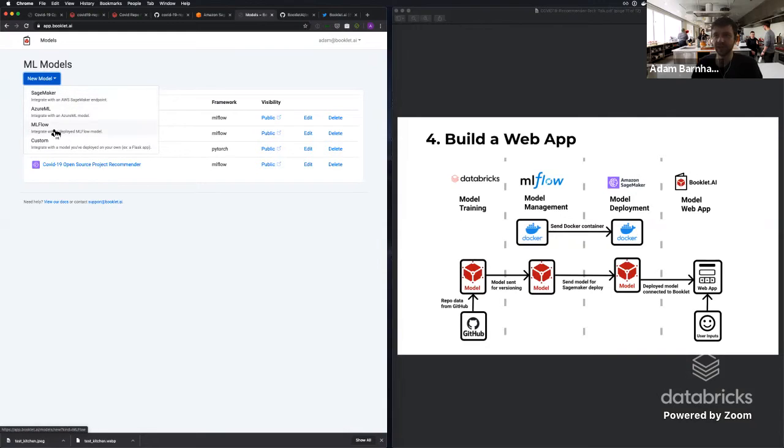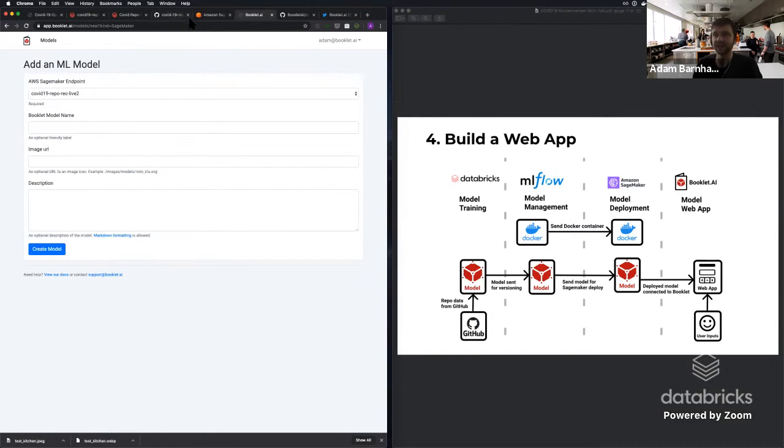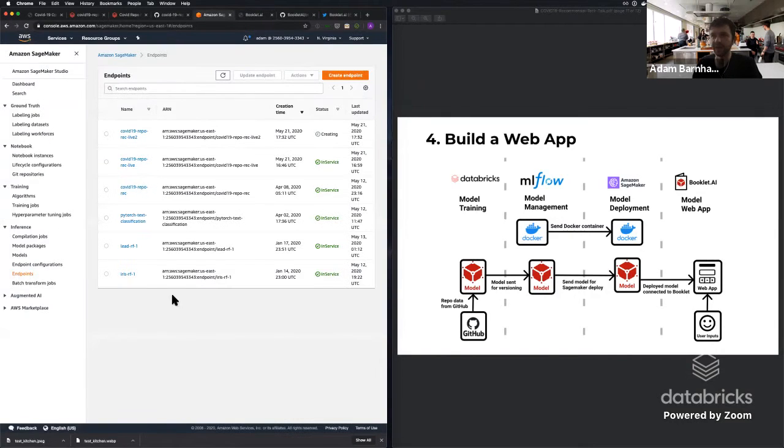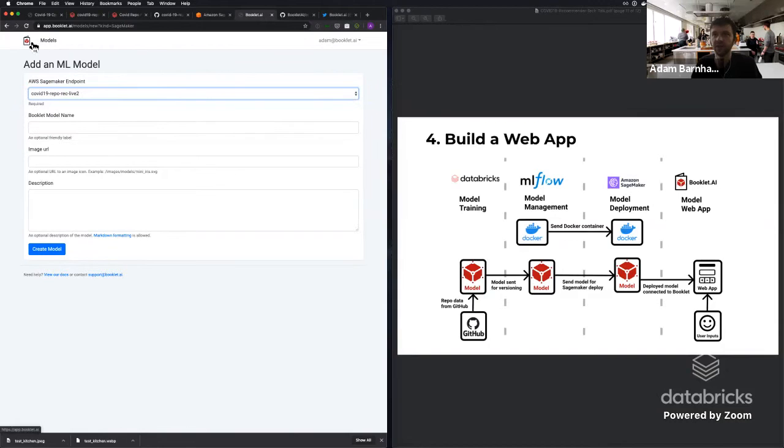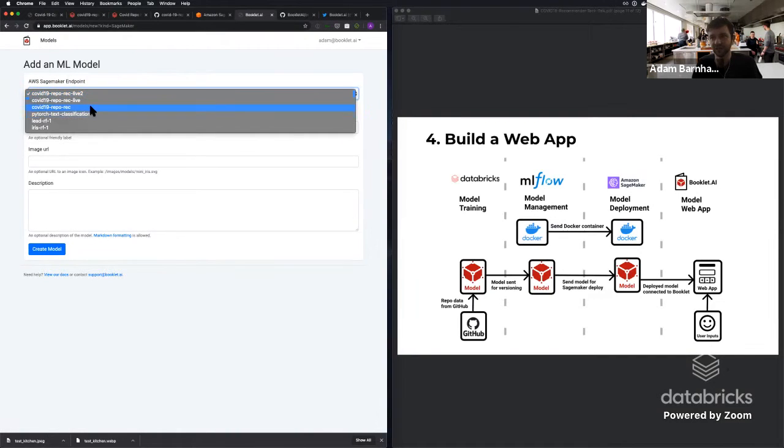One confusing piece is that this is an MLflow model, but we actually deployed it on SageMaker. So we're going to go ahead and click SageMaker. And then you can see that these other SageMaker endpoints that we have set up are all available for access, listed out here automatically. So any of these different systems that you've tested, these endpoints that you've set up, you can access here. So we're not going to go through the process of actually setting it up live.